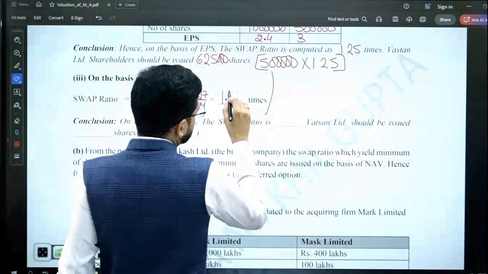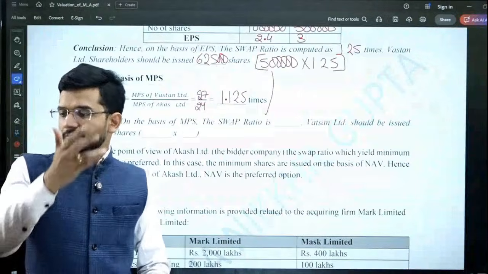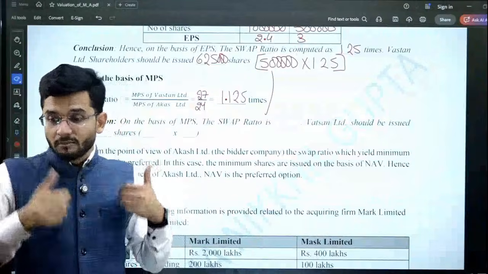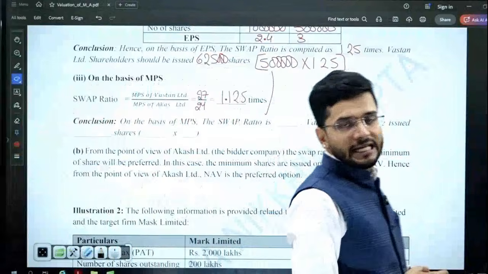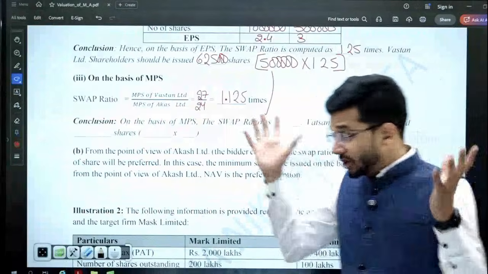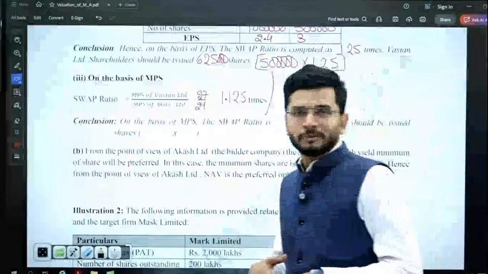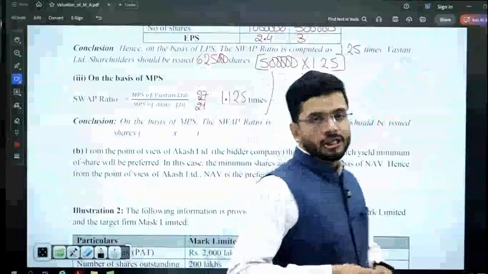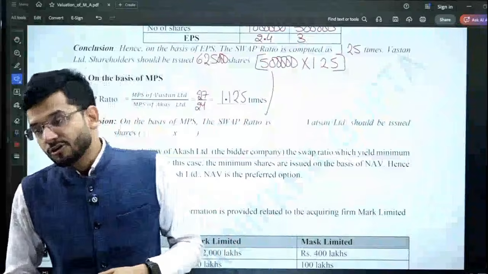Absolutely right. If we are Watson Limited, then we will want more number of shares, more the merrier. If the number of shares are high, then it's beneficial for us. We want as many shares as possible. So if you want more shares, then definitely you will opt for EPS as the preferred basis of your calculation of swap ratio.